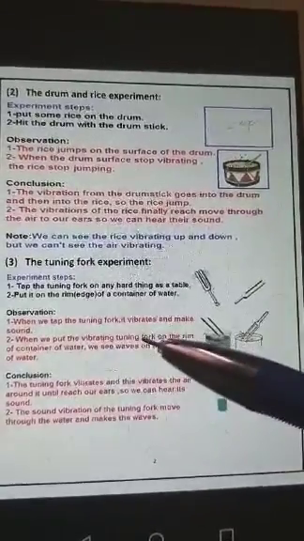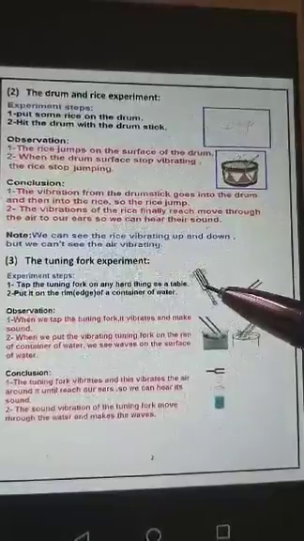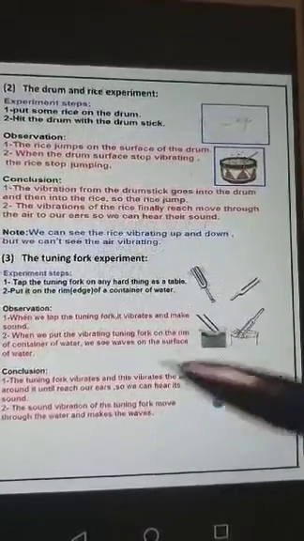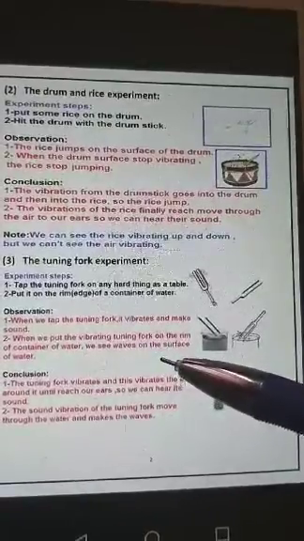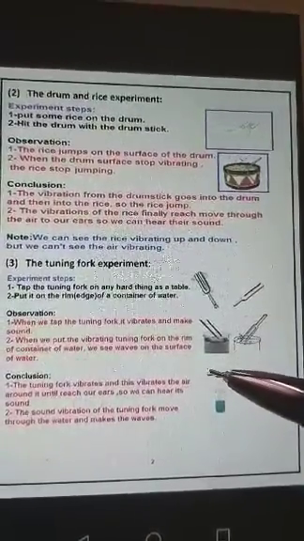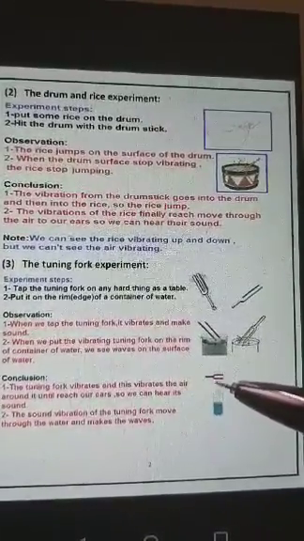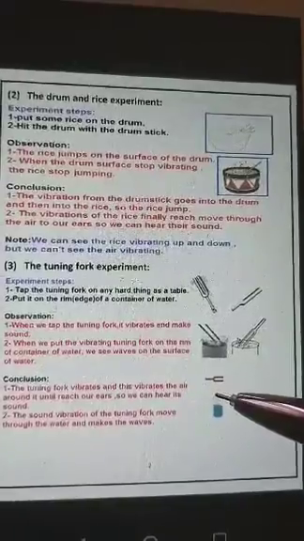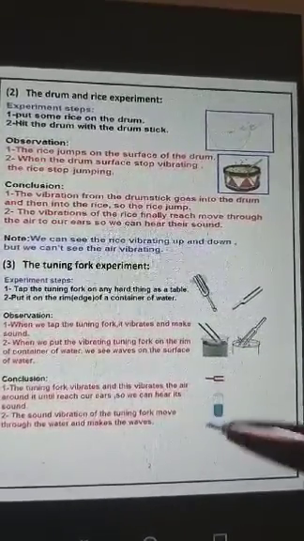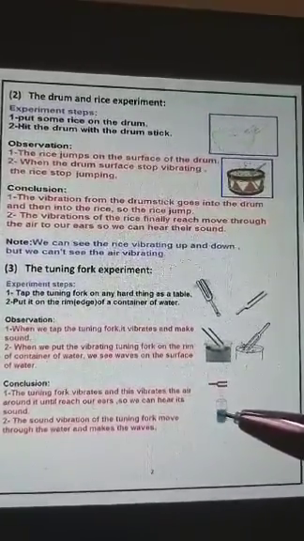When we take this vibrating tuning fork and put it on the rim, or the edge of any container of water, we see small waves on the surface of the water. Why? Because the vibrations of the tuning fork reach the water surface and move the particles of the water surface, so we can see the waves.